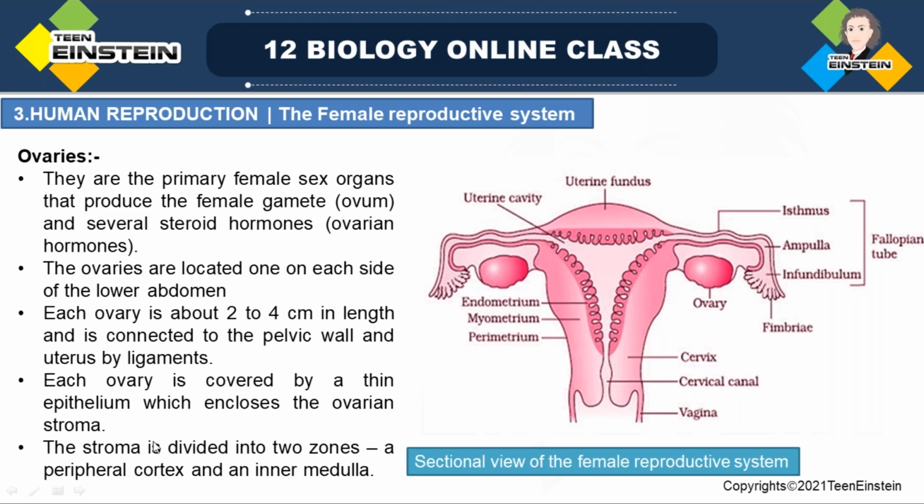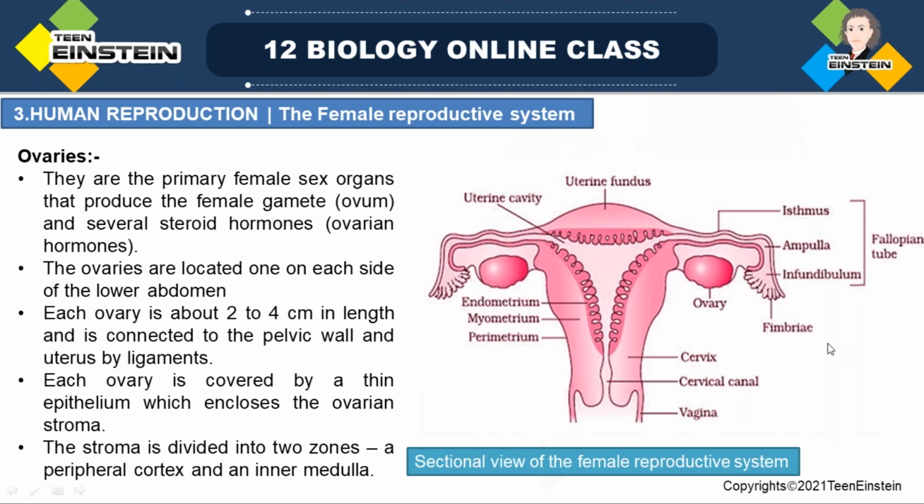So the ovaries are a pair of glands with an unshelled almond shape. Ovaries are the female gonads, and the size of the ovary is around 2 to 4 centimeter.